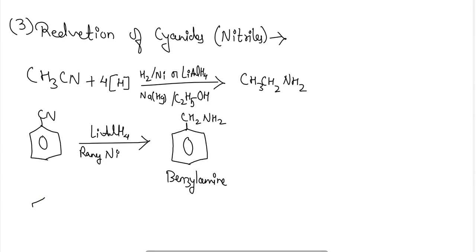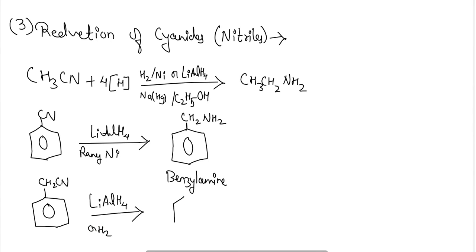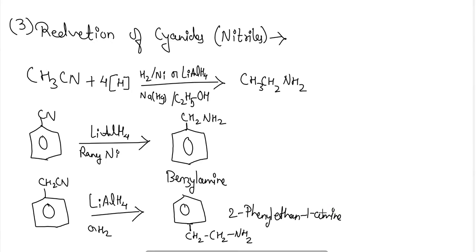Next, if this benzyl amine is further reduced, then more carbon atom will get attached here, and here the formation of 2-phenylethan-1-amine will take place. Okay, so this is the reduction of cyanide or nitrile group here.